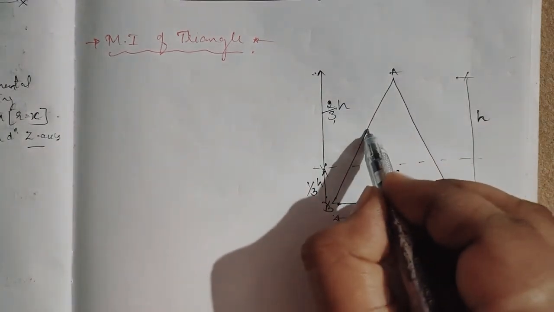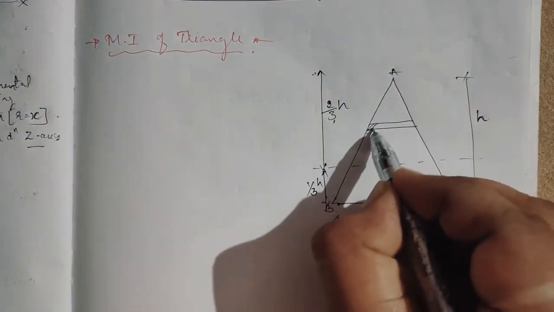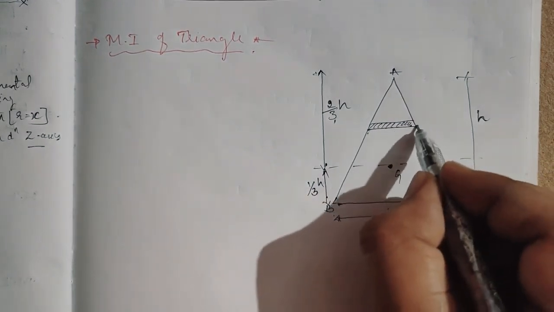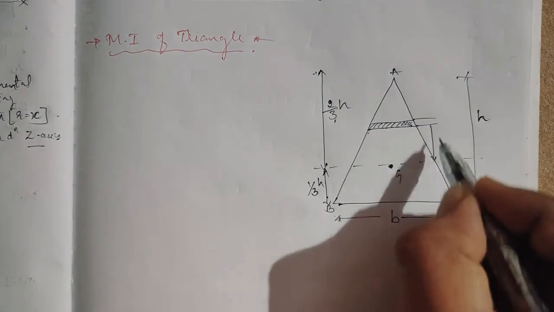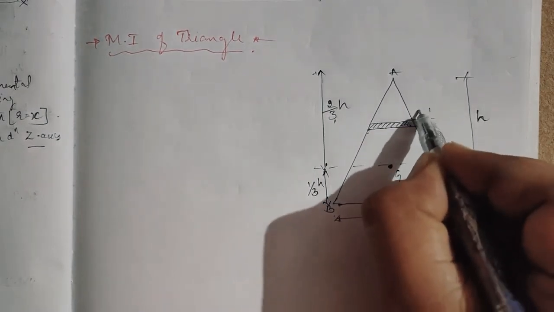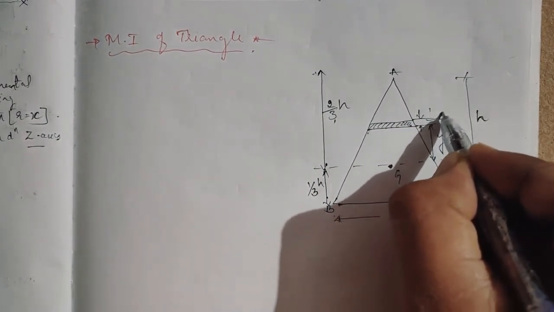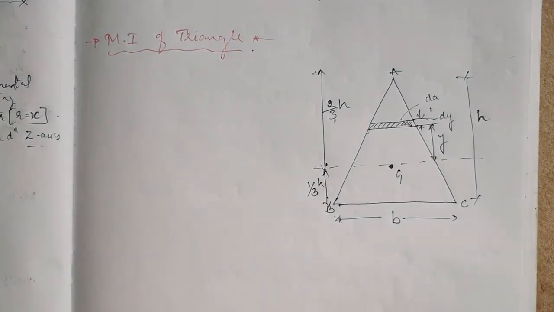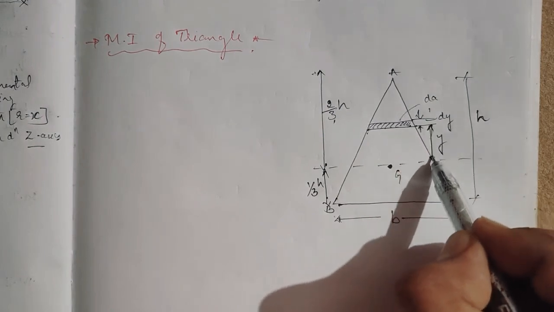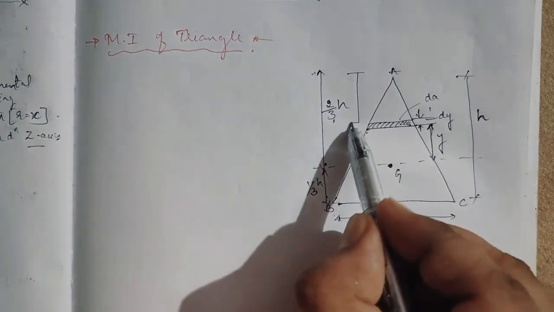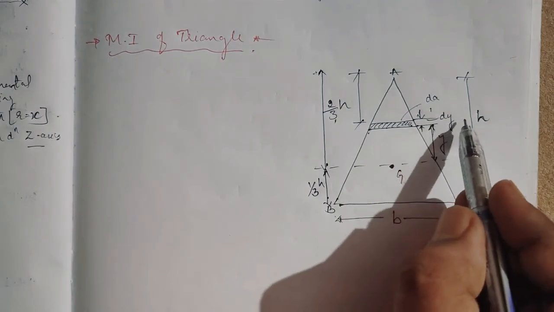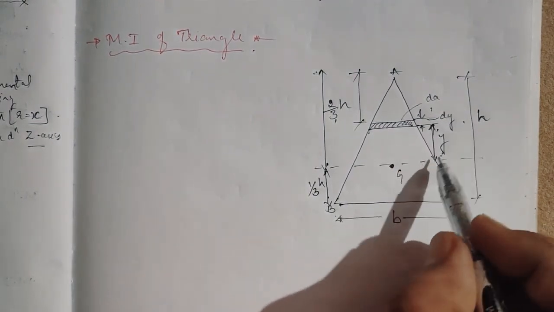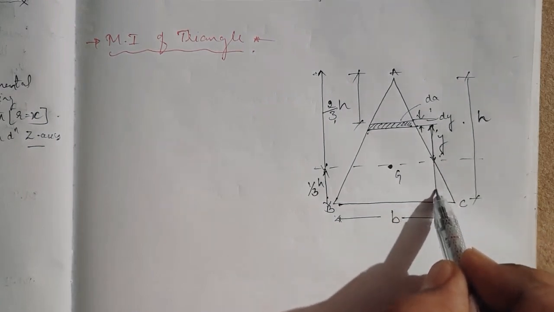So we will consider an elemental strip. An elemental strip at a distance of y, and the elemental strip thickness will be dy, dA being the area of the elemental strip. If this is y, so what is the distance? So this is h. Okay, this is y. We will take the y from the base.